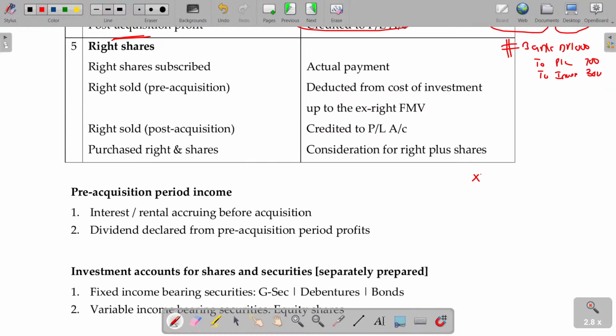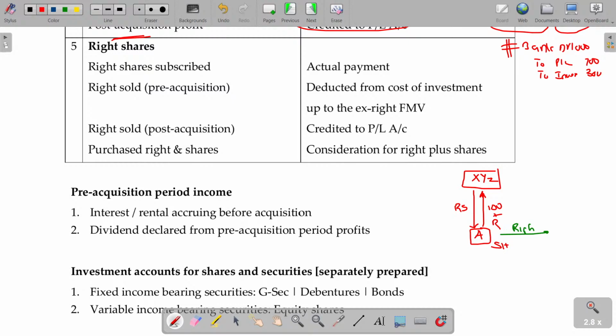So, XYZ company, A being the current shareholder. Now, he can get the right share and make the consideration for that being 100. Or A can transfer his right. He has to pay 100 and he has to pay right also.